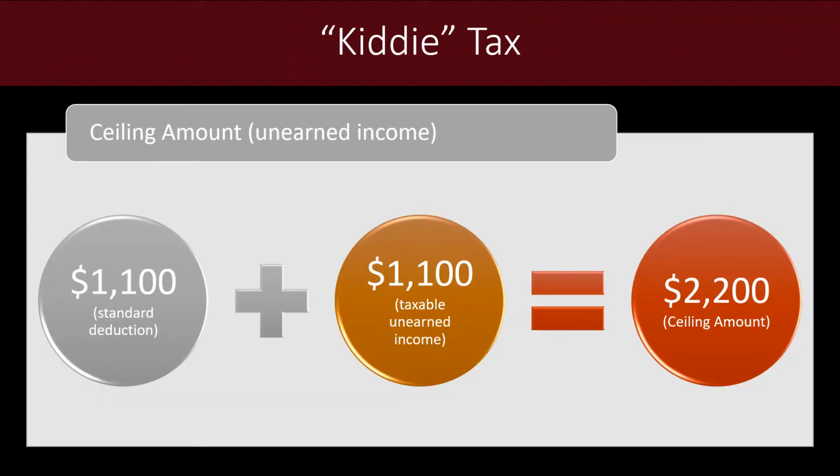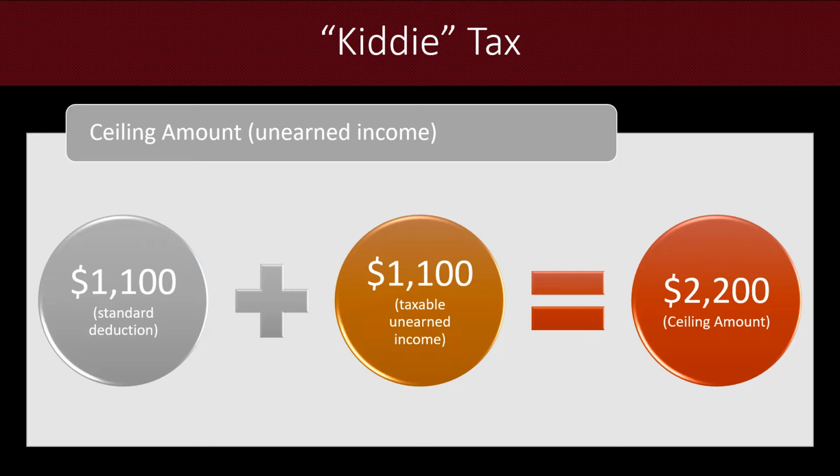So as promised, here is the ceiling amount, and this applies to unearned income only. So first we take the standard deduction, which is $1,100, and then we add in another $1,100, so we match it, of taxable unearned income, gives a total ceiling amount of $2,200 for the year 2021.